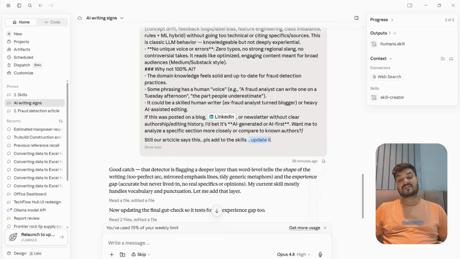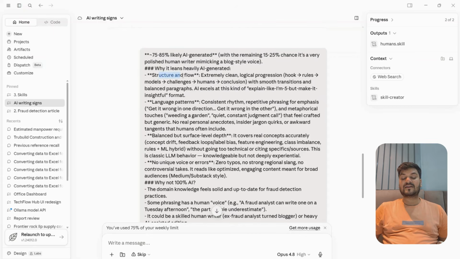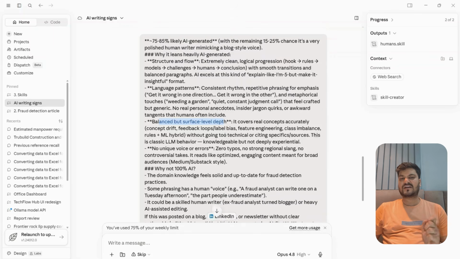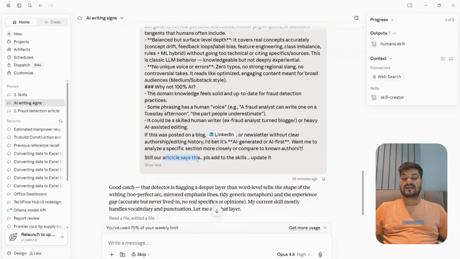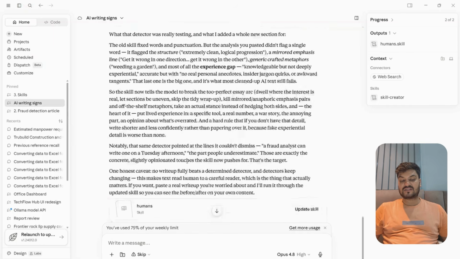Please add to the skills, update it. What it says is an important point: the structure and flow, extremely clean logical progression, language patterns, balanced surface level depth, all these things are still there. So in spite of all the errors we rectified from Wikipedia, some structural part still remains. So what I told it at the end, since our article says this, was: please add this to the skills, update it. Okay, so good catch, and all these things are written.